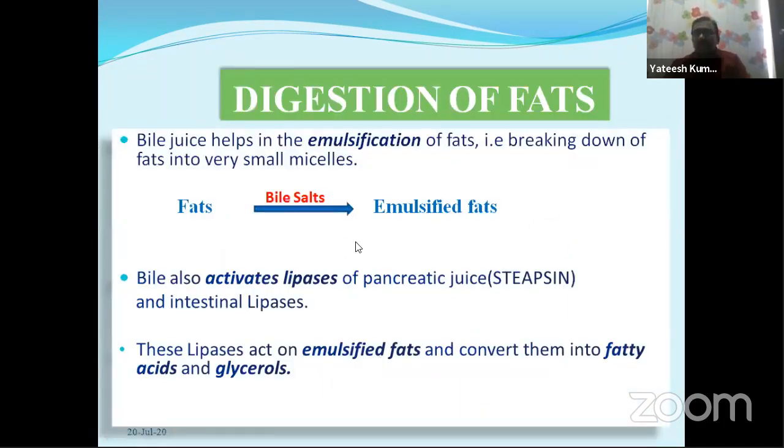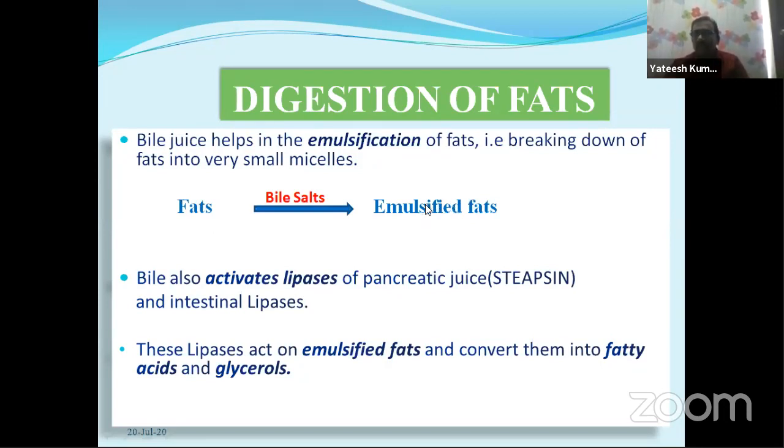Okay, from the first, bile juice, next pancreatic juice, third one succus entericus. In this style we have to discuss now. Now, digestion of the fats. Look here, the fat molecules are converted into emulsified fats by the action of bile juice. Bile juice from the liver acts on the fats and converts them into emulsified fats.